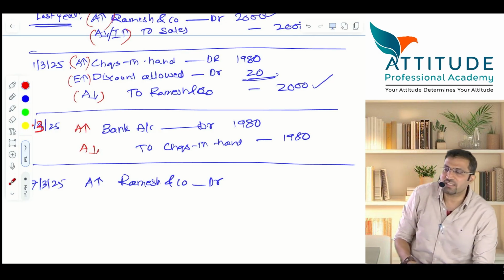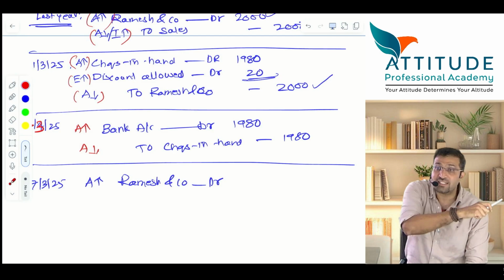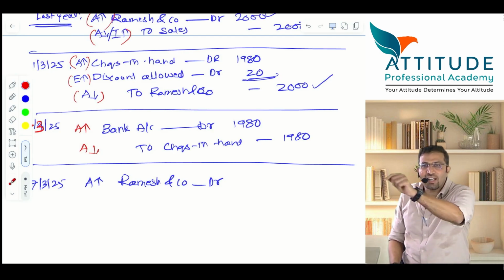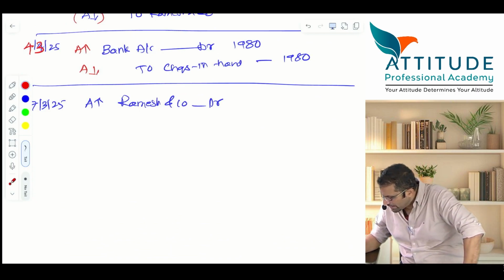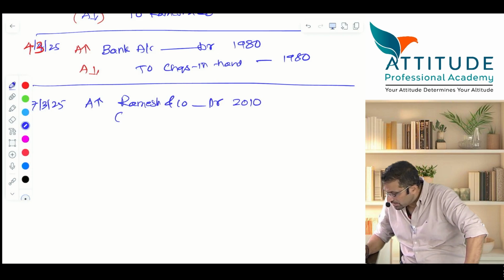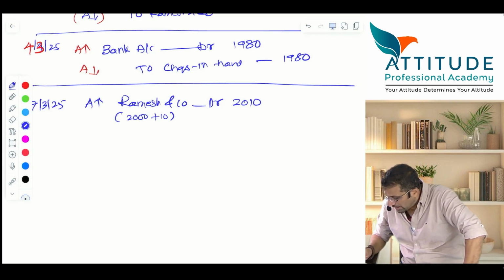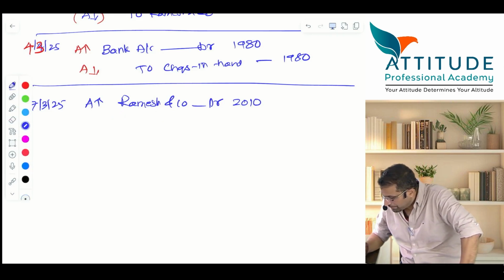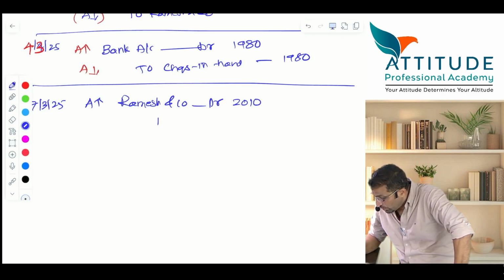Now you are telling Ramesh, no, I will receive from you 2000 plus 10 rupees charges. So you will not leave him. Yes or no? So the entry will be Ramesh account debit. How much? That is 2000 plus 10 rupees. Is that clear? Are you understood? Now tell me, Ramesh account debit. One second. To bank balance should go down.